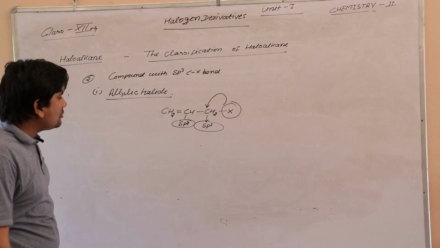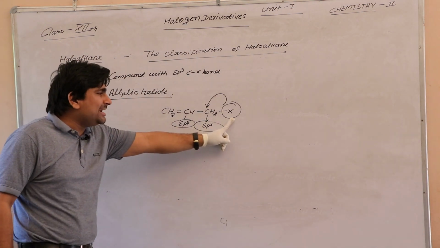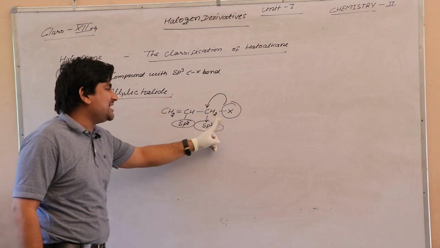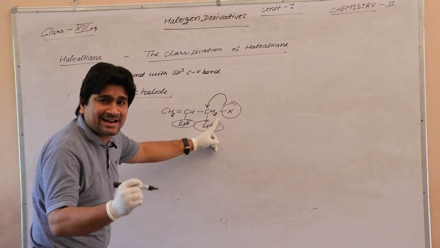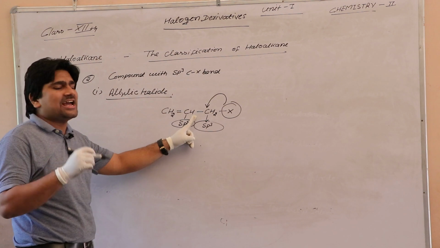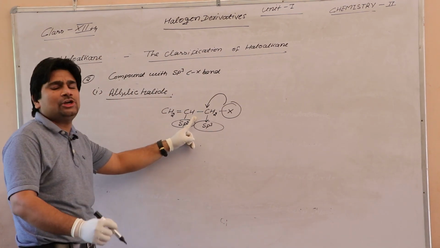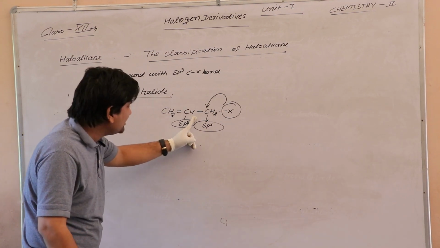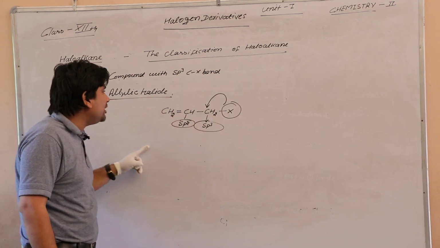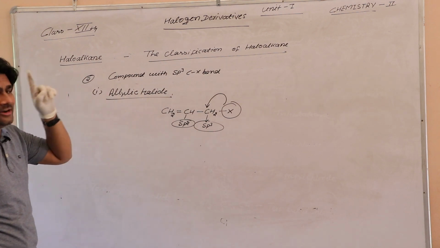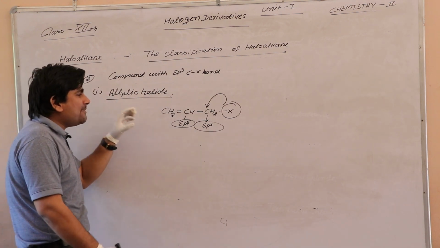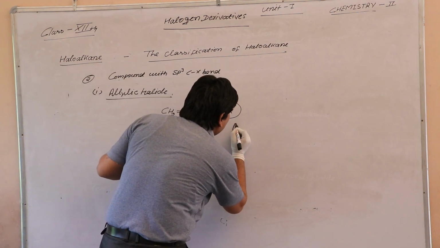Speaking again, the halogen atom attached with the sp3 carbon atom, next to an sp2 hybridized carbon atom, the halide is called allylic halide. The general name of the compound is allyl halide.